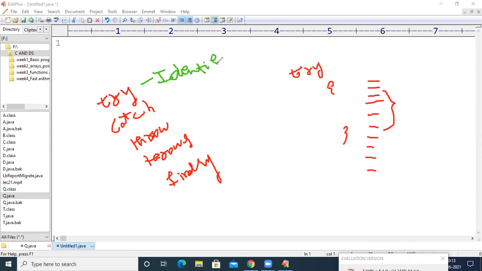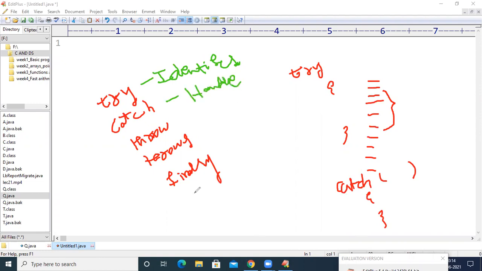After the identification of an exception, we need to handle that exception. So after the try block, anywhere in the program, you can have a catch block with some body. This catch block is going to handle that exception.